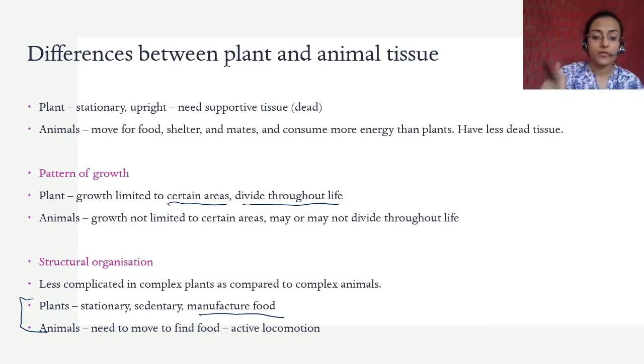So animals have something called active locomotion. Locomotion means movement, right? Going from this place to that place. Active means, of course, they have to keep moving here and there. So animals need to move to find food, which plants don't need to do because plants manufacture food. Because of these differences, there are different tissues in animals and plants which are specialized for different functions. Some of them may be similar, but most of them are different. Okay, in this part we are going to see plant tissues.